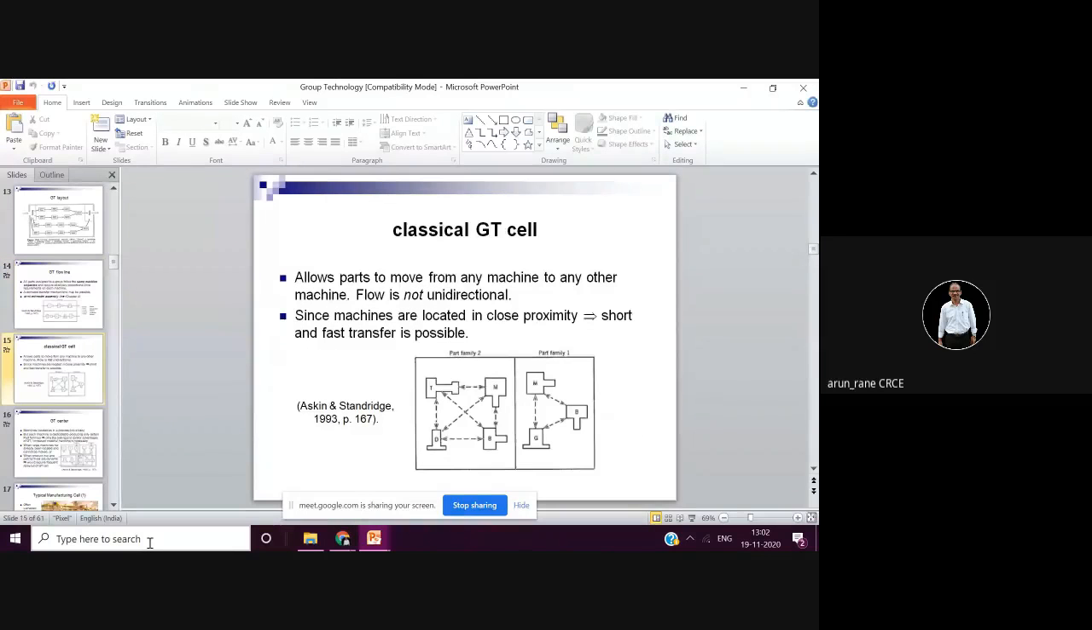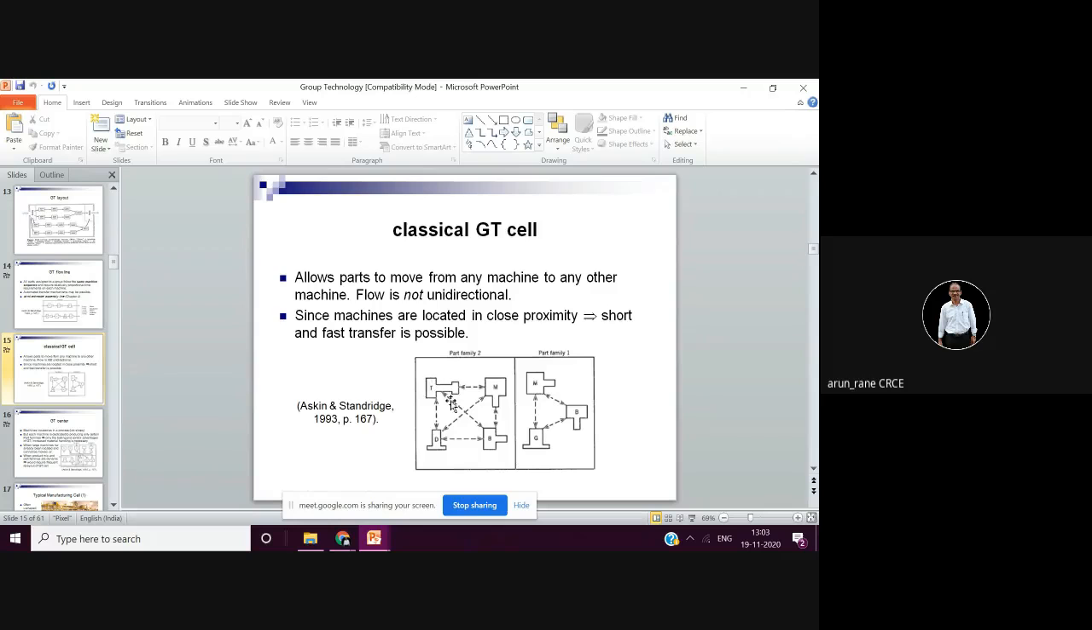So there will be different types of layouts depending upon the part family. So for part family one, this is a triangular. For part family two, it is something like rectangular. So you have to do some analysis. Earlier we used to do it manually.